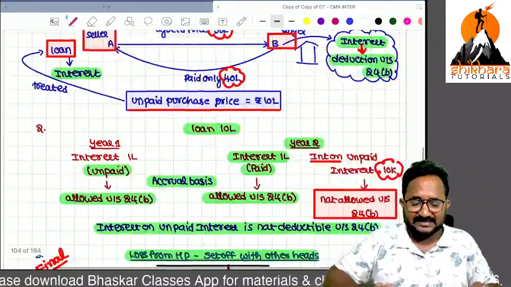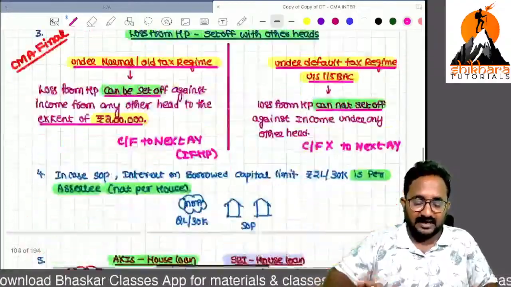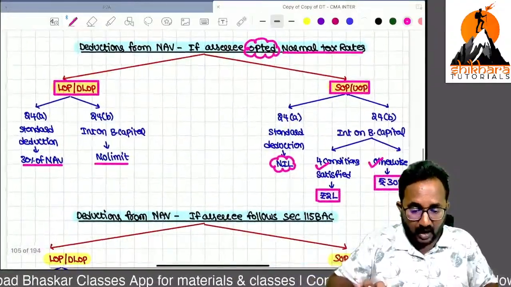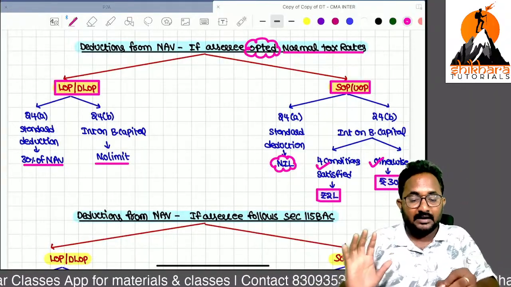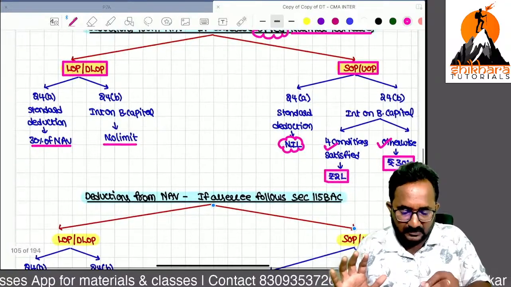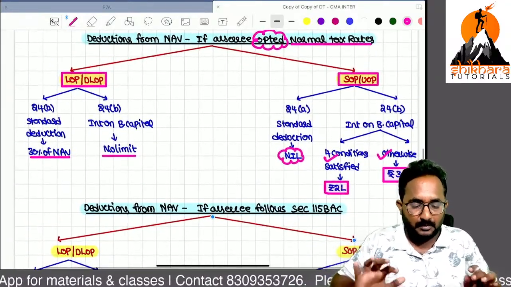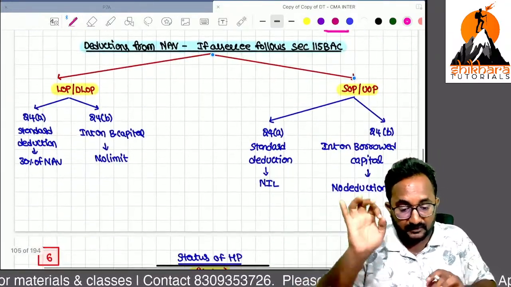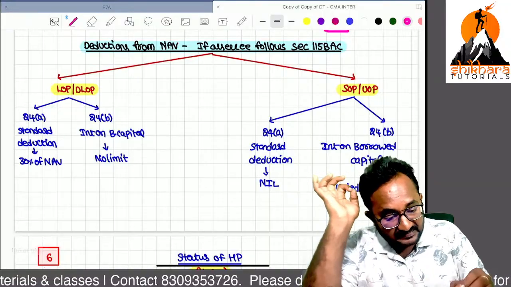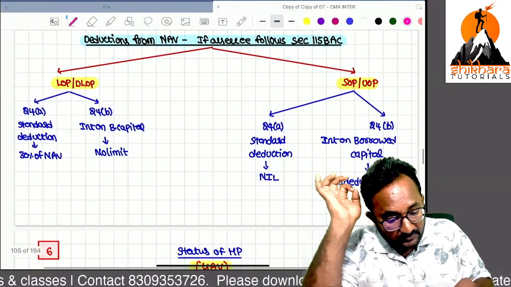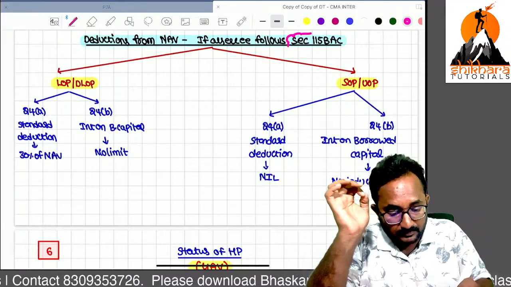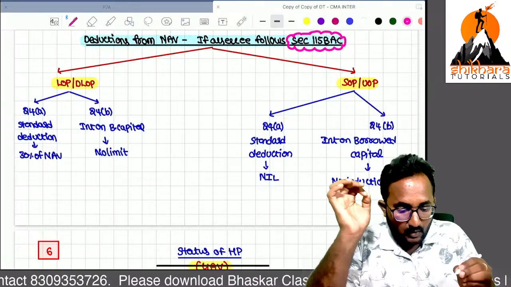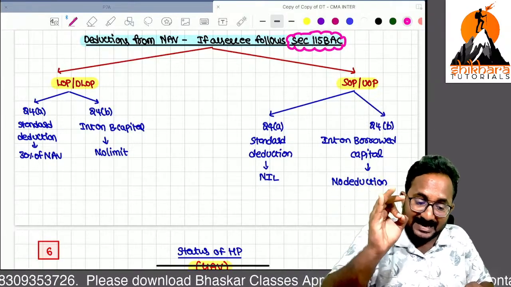Remember, this we generally know already. Whatever we discussed in the earlier discussion, if the SSE is following the normal tax rate, or the old tax rate or optional tax rate, yes, these are the only deductions we can get from the income from house property. Suppose in that question, they mention the SSE is following the default tax regime, that is 115BAC.